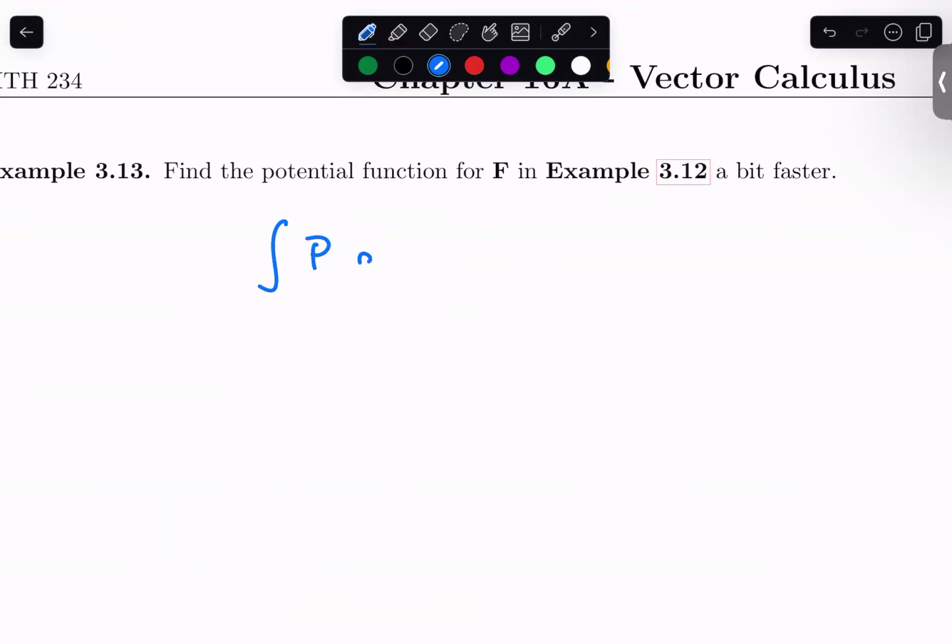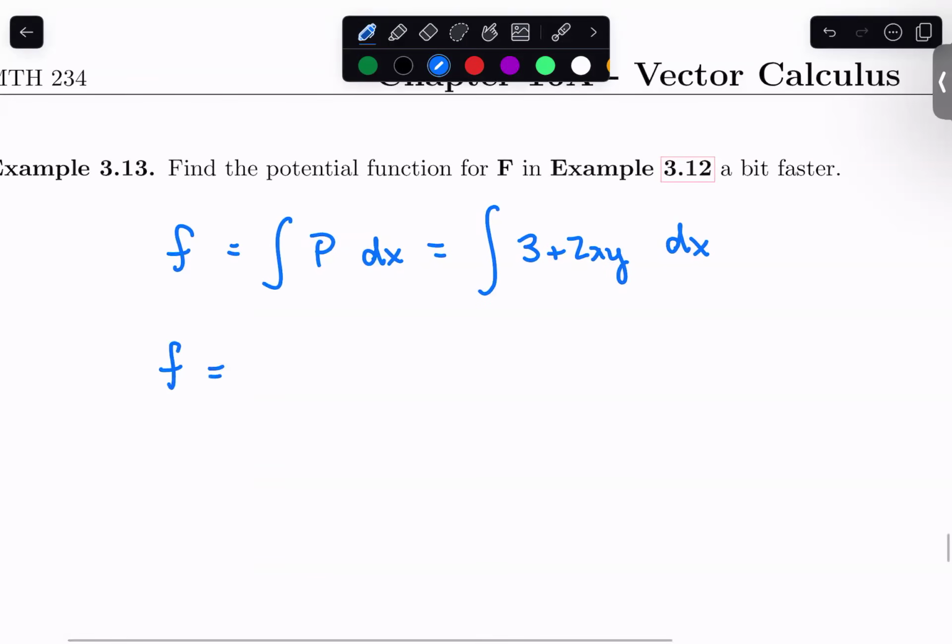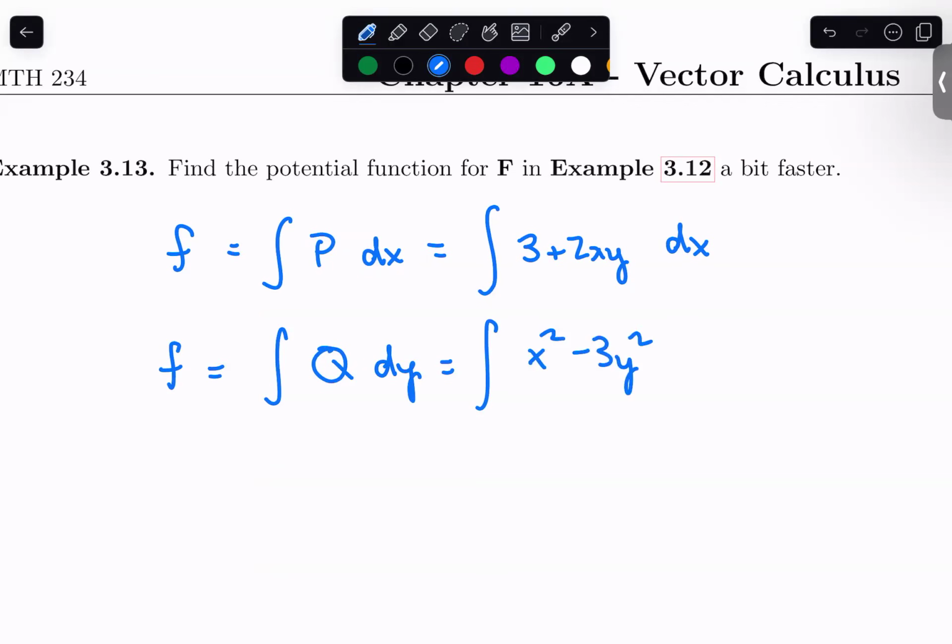So last time I integrated p with respect to x. So this was integration of what? 3 plus 2xy with respect to x. And this gave us a candidate for our potential function. But what I'd also like to do now instead is integrate q with respect to y. So this is going to be x squared minus 3y squared dy. And this should also give us a candidate for our potential function. And then we're going to see what they have in common and what they don't have in common. And this will help us create our true potential function, again, a bit quicker.